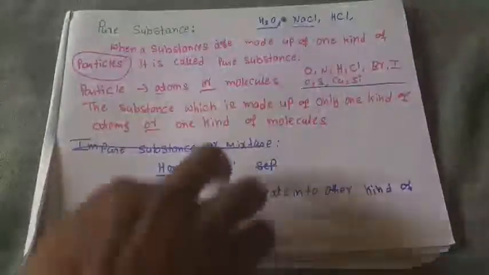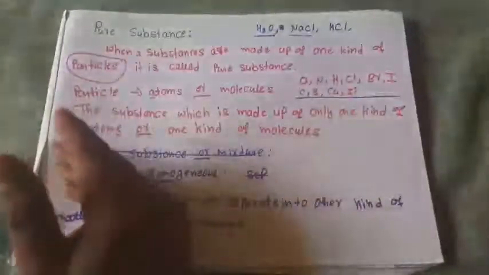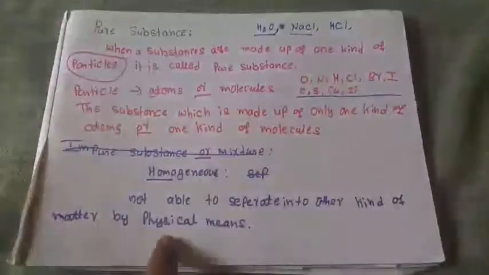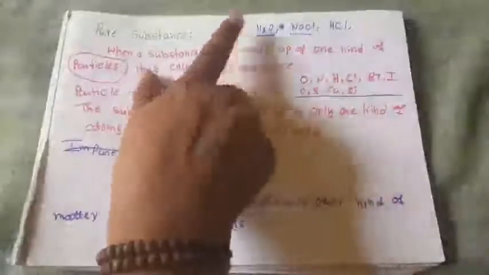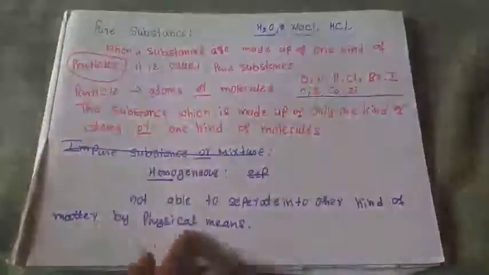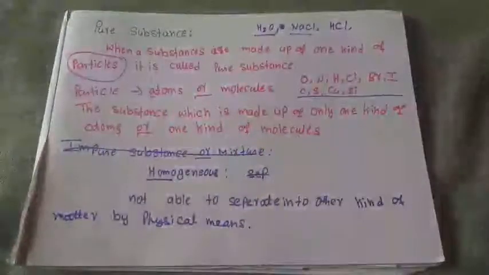We can separate these by using chemicals. But by using any physical means, we are not able to separate these pure substances, because they are homogeneous, made up of only one kind of atoms or molecules.